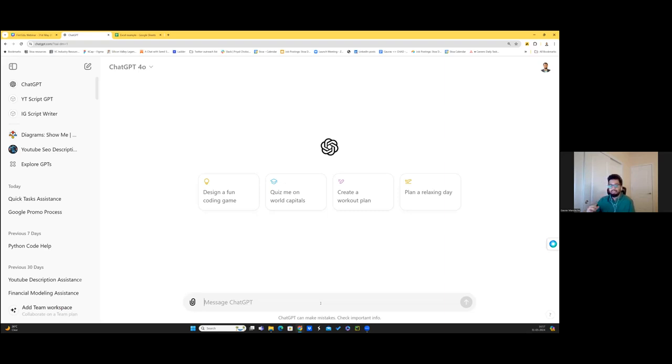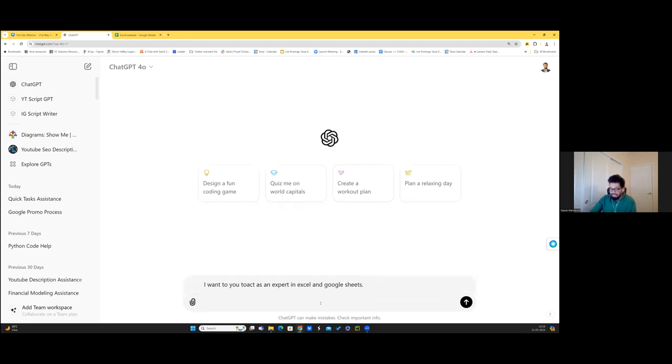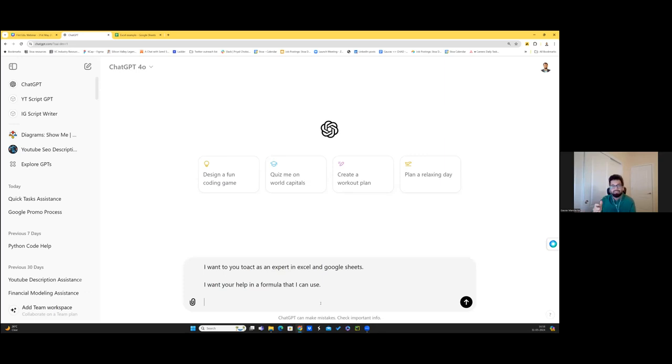Say I want help with Excel. I always start by defining the character for AI: I want you to act as an expert in Excel and Google Sheets. So here's the character. Then I give the action: I want your help in a formula that I can use. So this is the action, and the constraint is where we define the specifics.